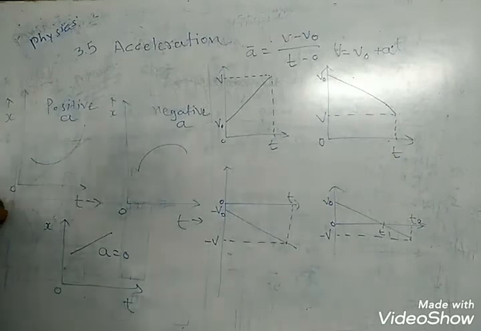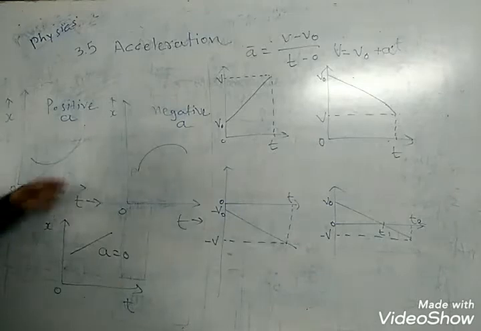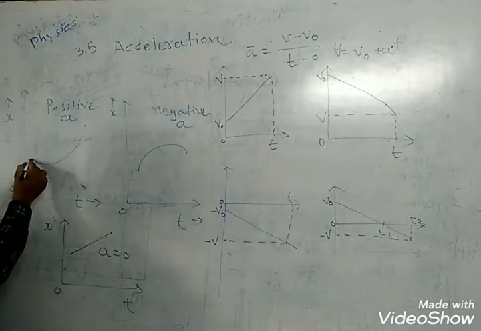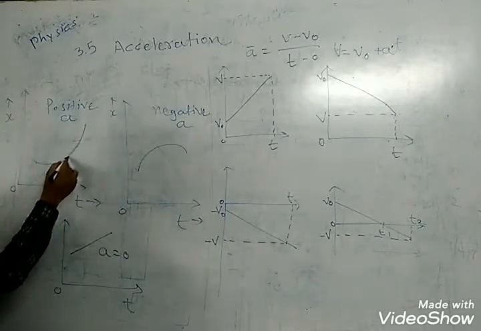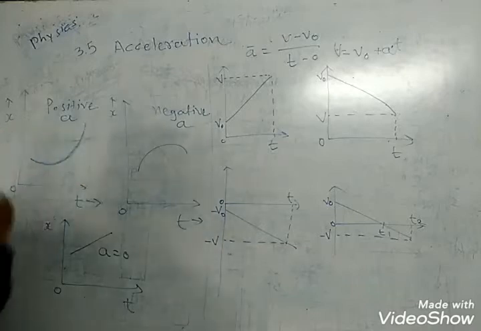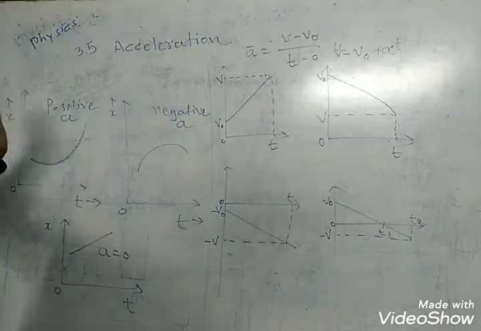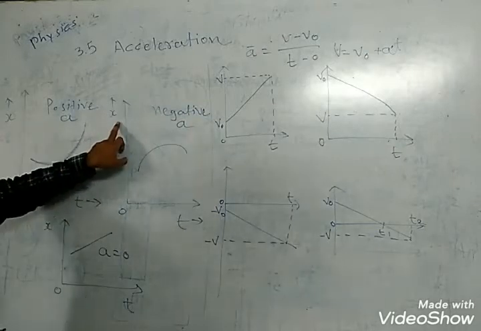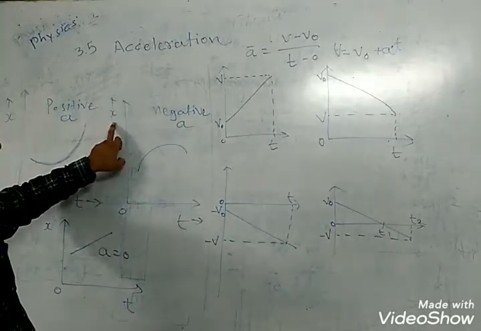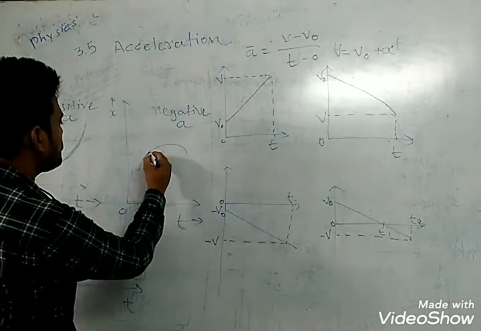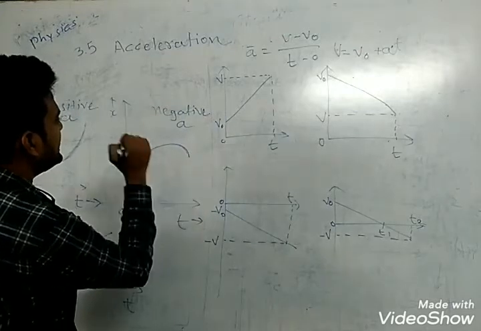Now in the first case, the position of the object in the first graph represents acceleration. The graph is displacement versus time, x versus t, and the average acceleration is in the positive direction. Again, in the second case, displacement versus time, the average acceleration of the object is negative.